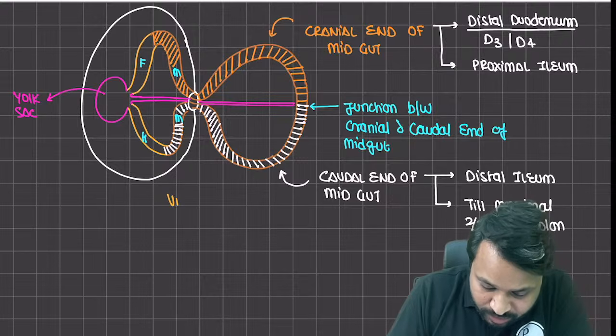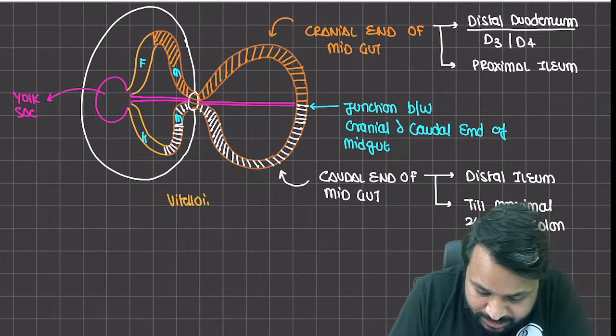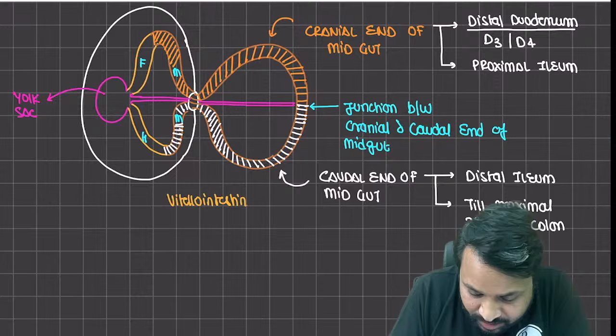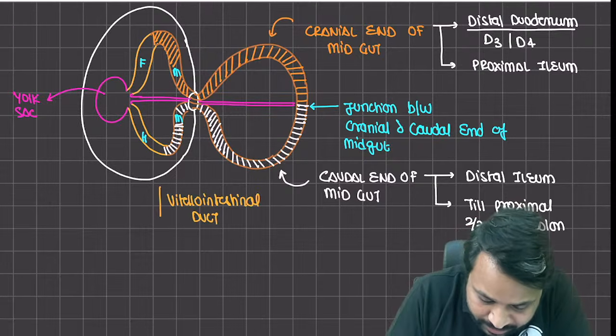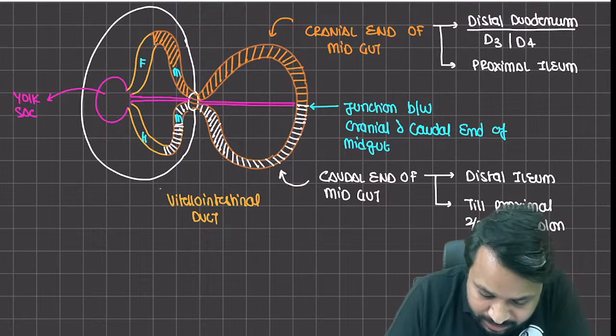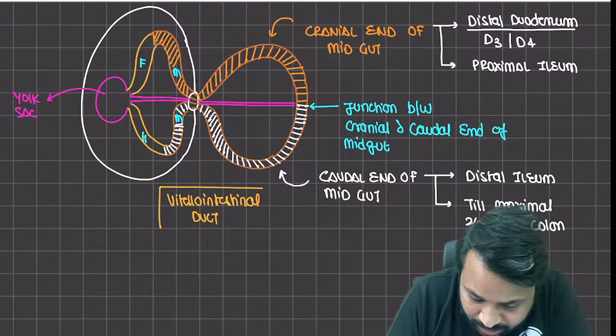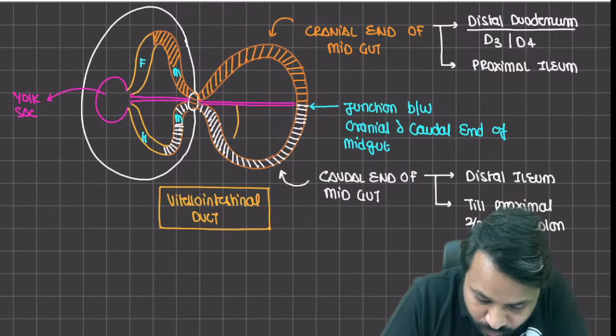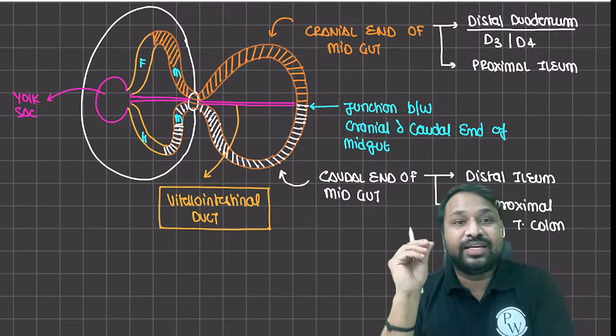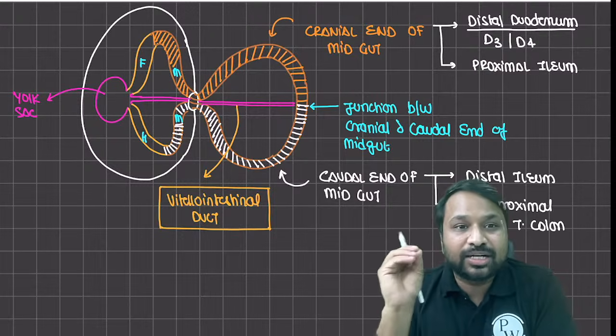It is your vitello-intestinal duct. Many a times we don't even understand कि भाई ये vitello-intestinal duct बना कहाँ से, आता कहाँ से, कौन लेके आ रहा है, कहाँ अटैच करता है. Now we have a sound understanding कि ये vitello-intestinal duct क्या बला है.